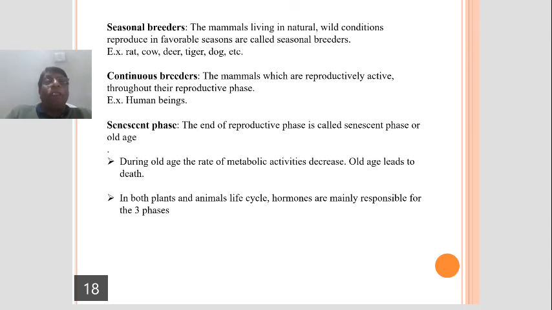Next, if you examine the animals in nature, some animals breed. Breed means produce young ones. In some season, we call seasonal breeders.